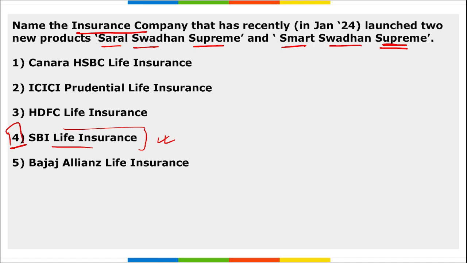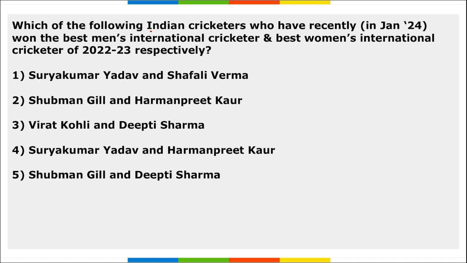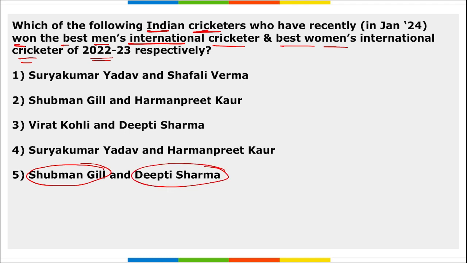Then next thing, remember, which of the following Indian cricketers have recently won the Best Men's International Cricketer and Best Women's International Cricketer of the Year 22-23 respectively? So Shubman Gill for the men's category and Deepti Sharma for the women's category have won the men's as well as women's international cricketer awards, right?